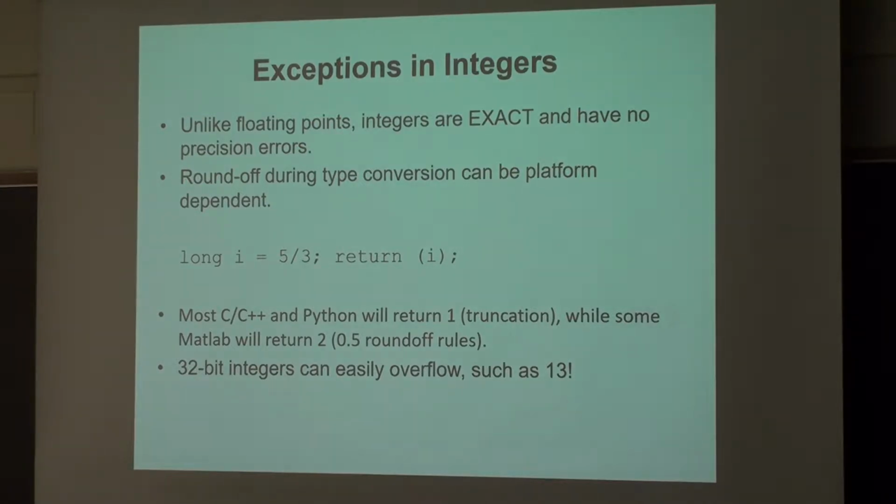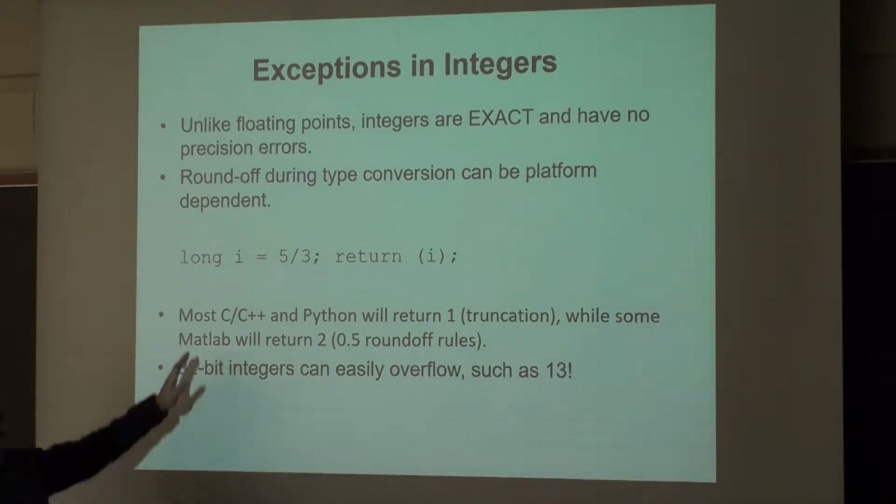That also means that when you convert from floating point to integers, the precision built into the floating point needs to be handled somehow, right? So in C and Python, most of the time it's by truncation.